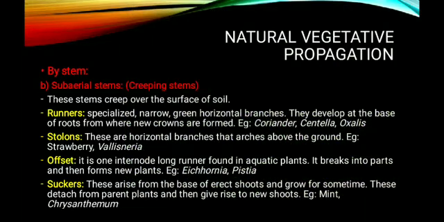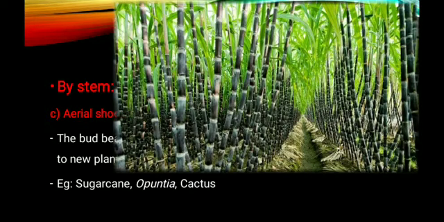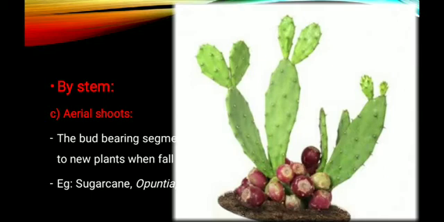Now let us move to the next type of vegetative propagule, that is the stem. In that, the modified aerial shoot acts as a vegetative propagule. So the bud bearing segments of some stems may directly give rise to new plants when they fall down, and it is commonly found in plants such as sugarcane, opuntia and cactus. The sugarcane plant reproduces by the help of aerial shoot. So the stem cutting is used. And the next one is opuntia.